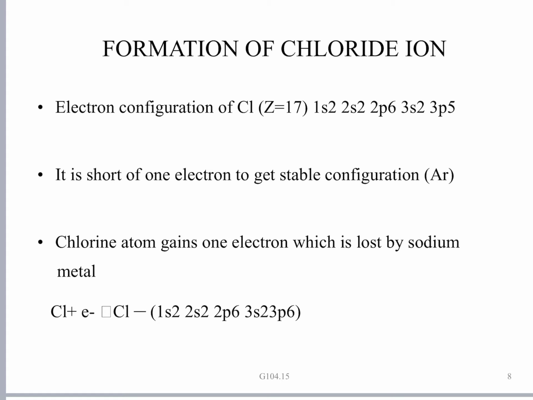The same phenomenon applies here. So in turning from a neutral atom to a positively charged ion, a cation, the size shrinks, whereas in turning from a neutral atom to an anion, the size of the ion will increase. Cation size will decrease, anion size will increase. This is what actually happens.